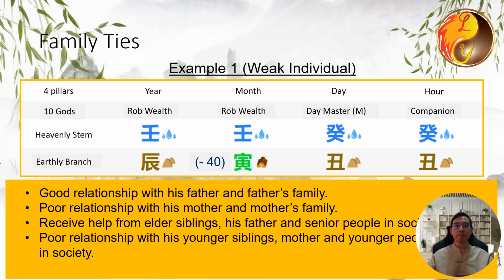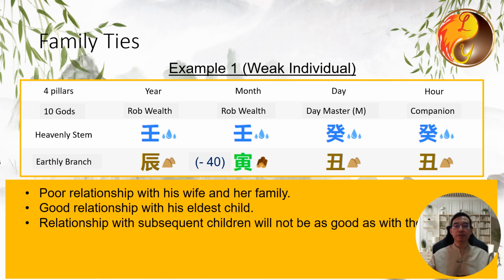The month stem, the upper character of the month pillar, is water. This represents his elder siblings, his father, and senior people in society. Since water is favorable, he will receive help from them and have good relationships with them. The lower character of the month pillar is the monthly order. Water produces wood, but since he is weak, producing wood depletes his energy. Thus, his relationship with his younger siblings, mother, and younger people in society will not be good.